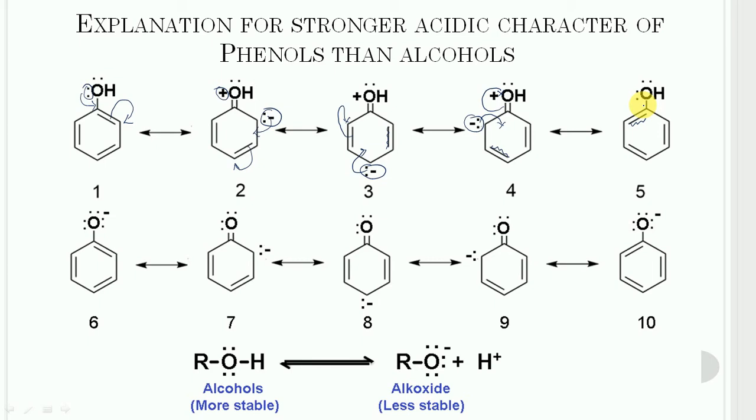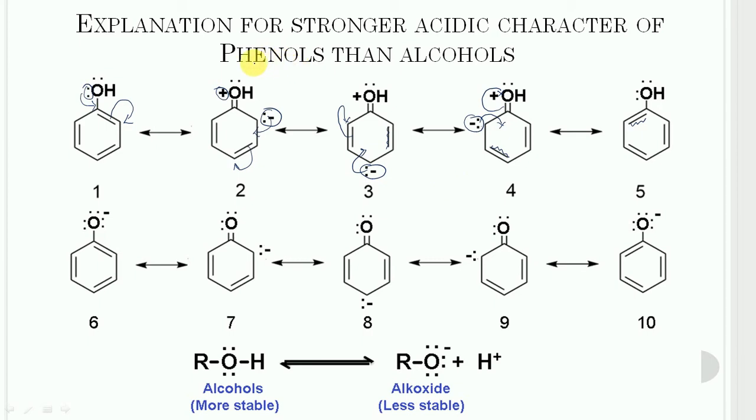As a result of resonance, it is very clear from structures number 2, 3 and 4 that the oxygen atom acquires a partial positive charge.